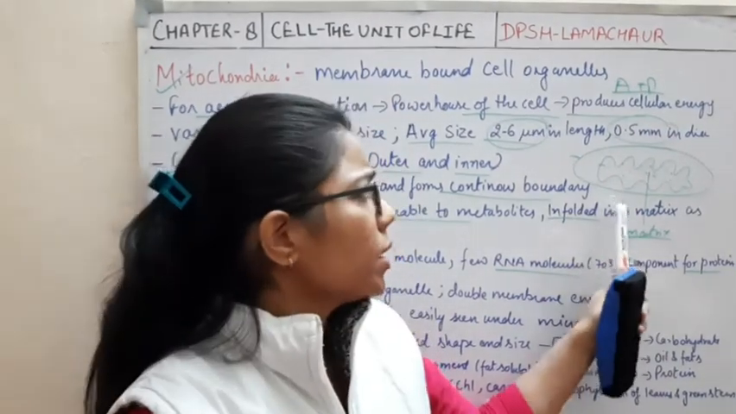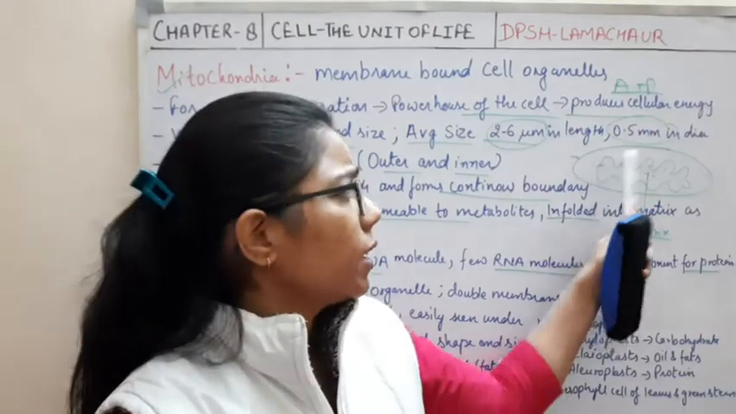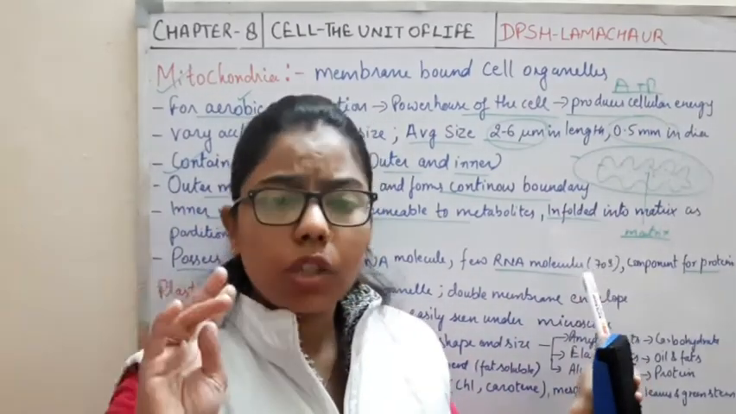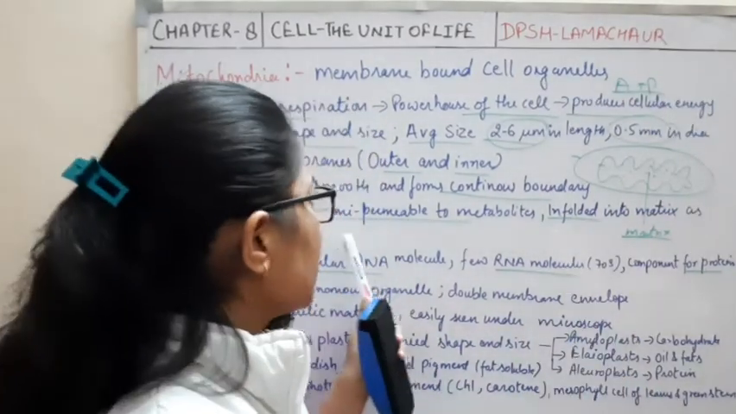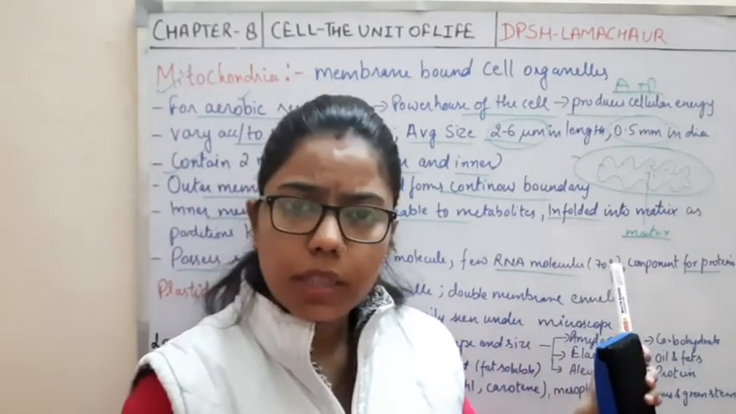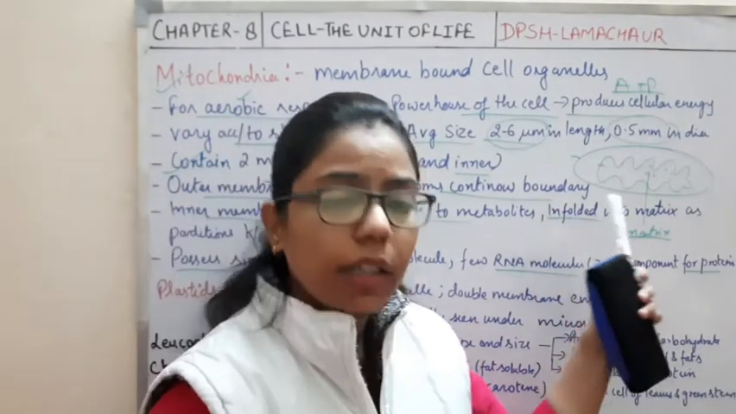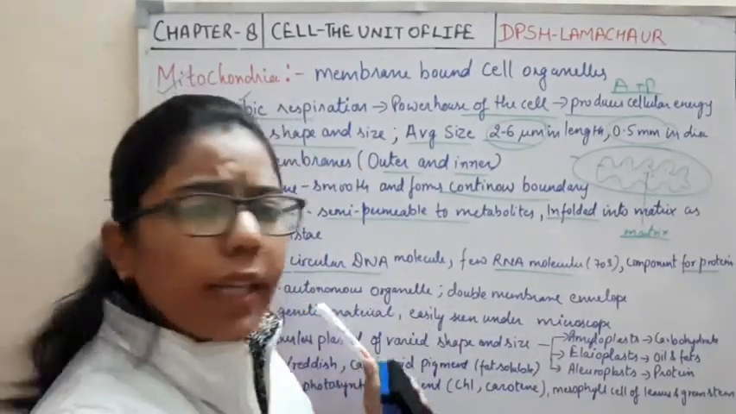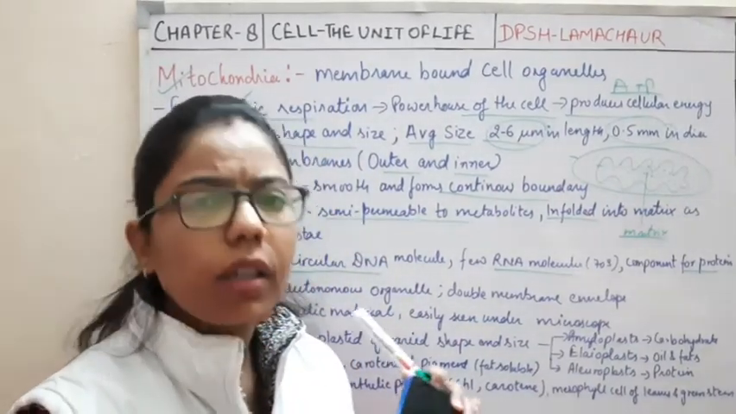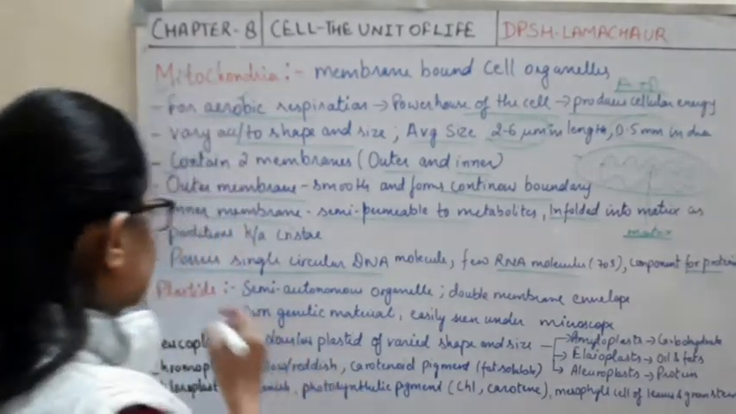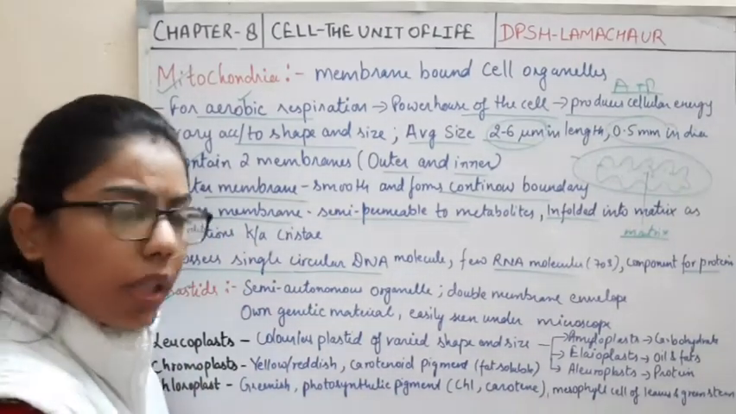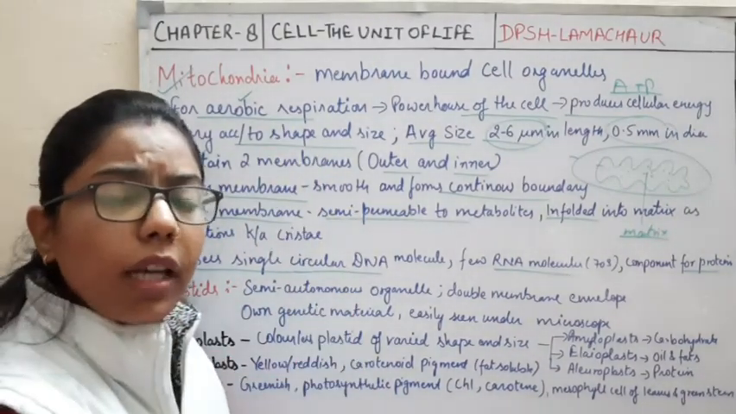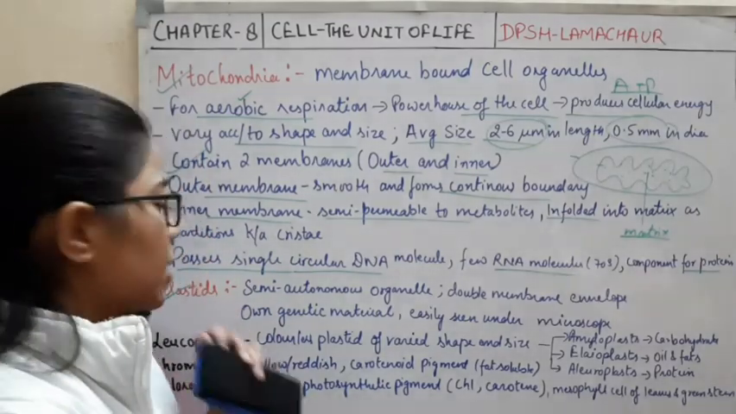So you must know that it is a double membranous structure, a feature of eukaryotic cells, and it is the powerhouse of the cell because it provides energy to the cell. Now comes the next organelle of the eukaryotic cell, that is the plastid. We have done the mitochondria, then comes the plastid.